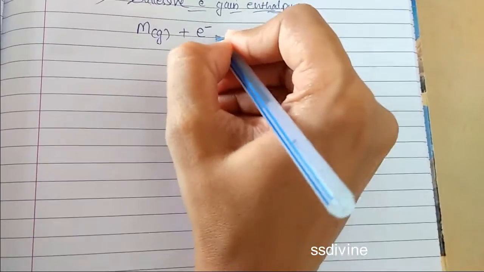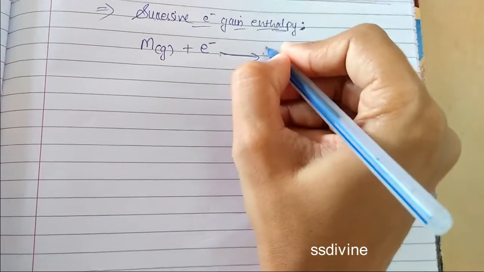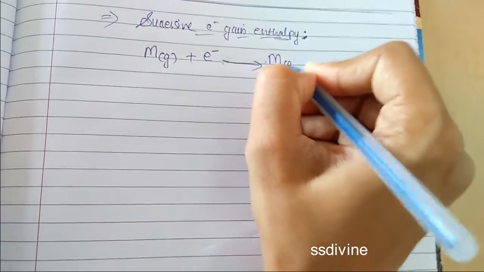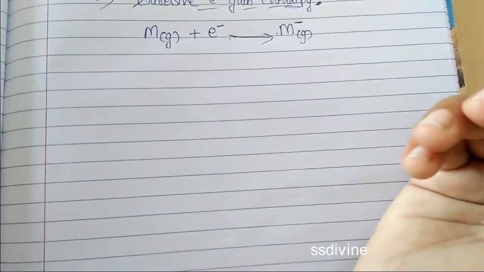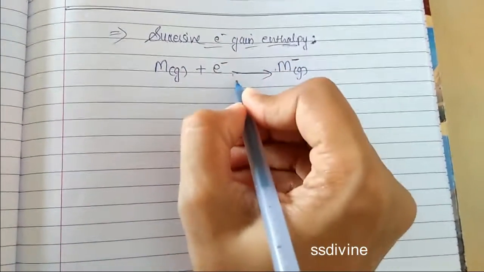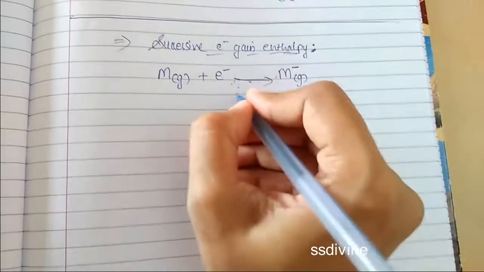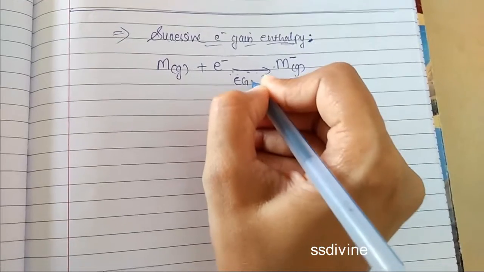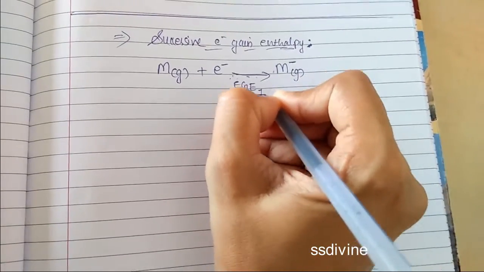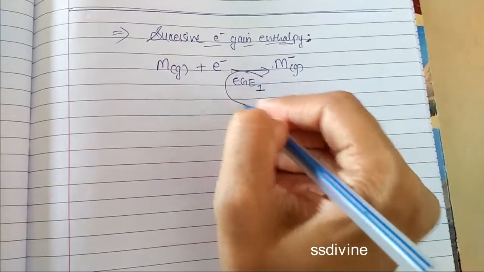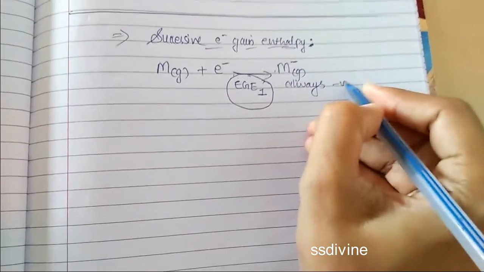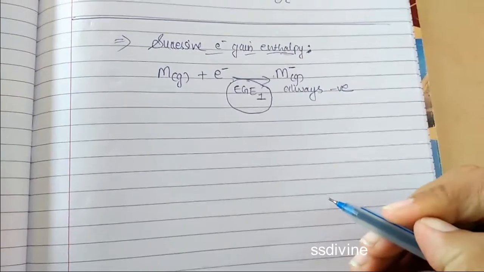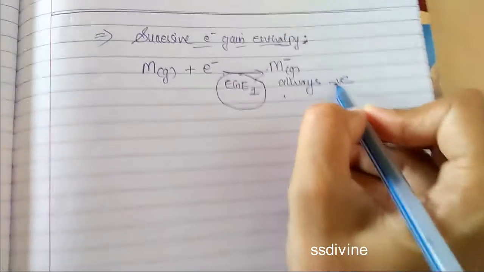By gaining one electron, it will form M minus, because the addition of an electron gives a negative sign. So here the energy released is Eg1, electron gain enthalpy 1. Electron gain enthalpy 1 is always and always negative, right? This energy will be negative.